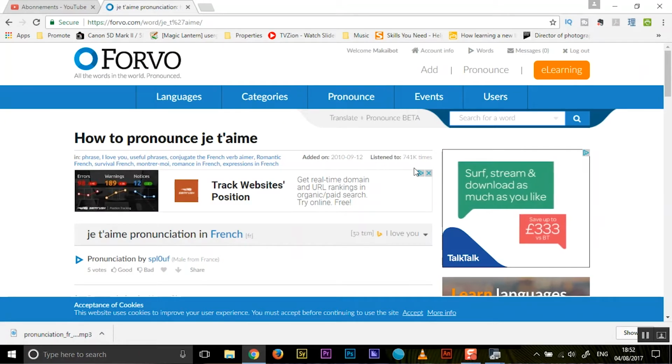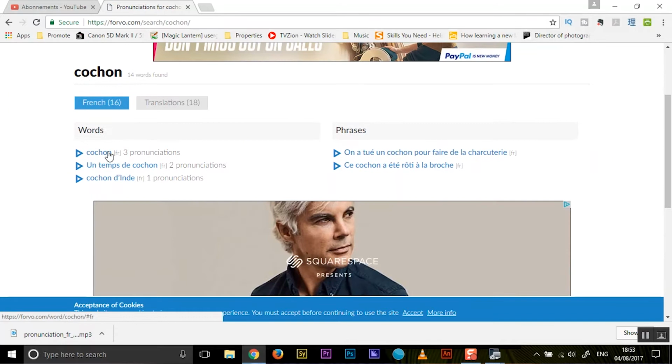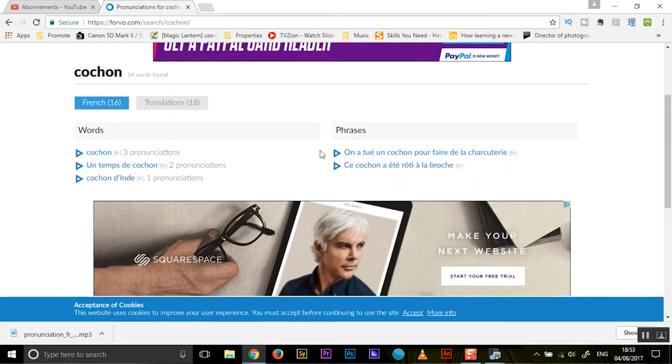Let's type in cochon, which is a pig, for those that don't speak French. You get the word, of course. And then what I also want you to do is download the examples as well. One thing to note right now is that for some reason with the examples, you don't have an option to download them. But you can download the words. So I'm going to show you how to download the phrases, just in a backwards kind of way.